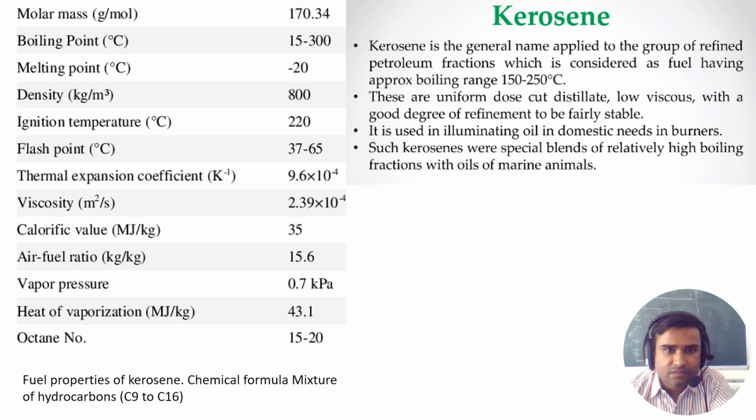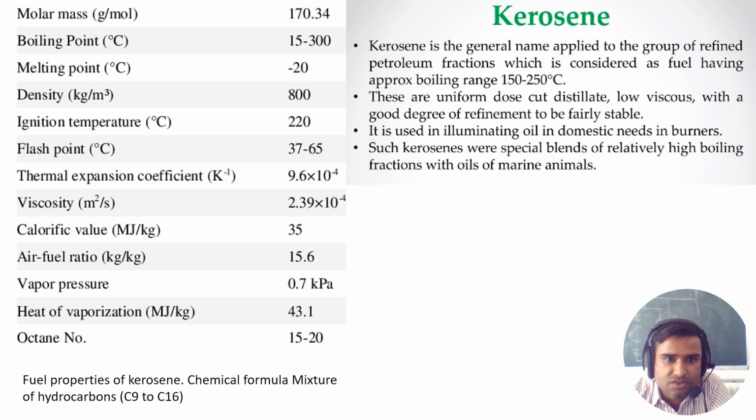Now next we will talk about kerosene. Kerosene is basically another product that is coming out of the refinery. Kerosene is generally a name applied to the group of refined petroleum fractions which are considered as a fuel having an approximate boiling range of 150 to 250 degrees centigrade. These are uniform cuts, distillates of low viscosity and a good degree of refinement, fairly stable.